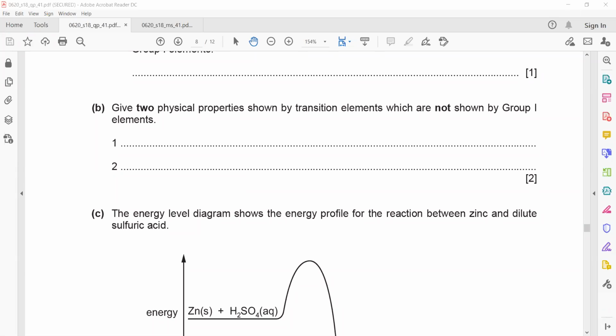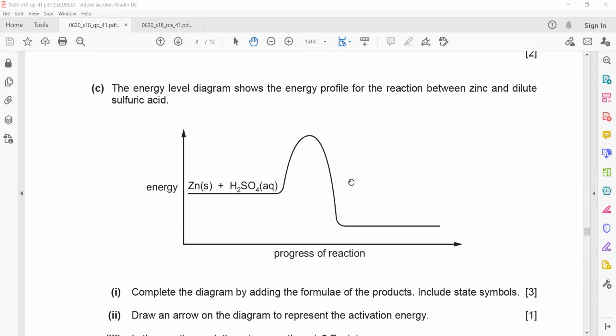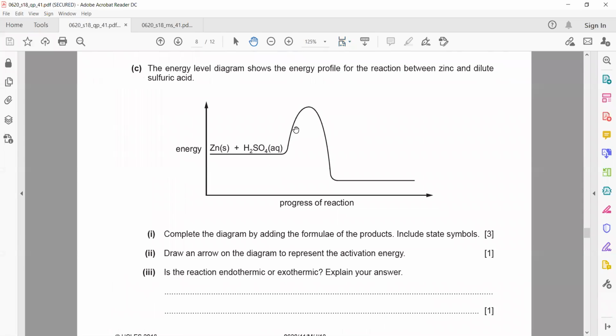Transition metals are harder than group 1 metals. Group 1 are soft metals. Even with a knife, you can cut these metals. Compared to group 1, the transition metals are harder, with high melting point, high density.